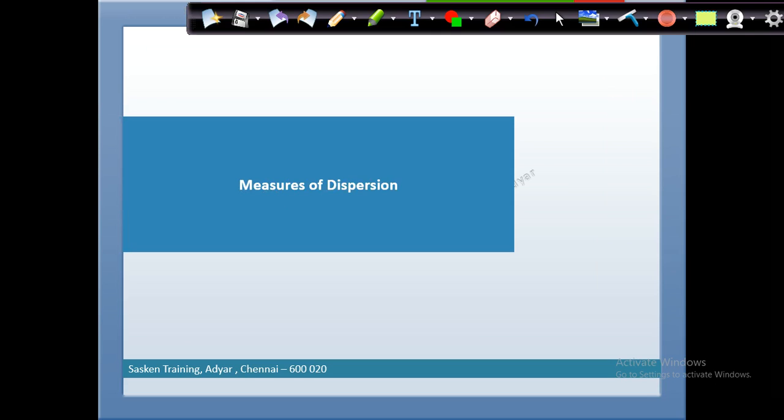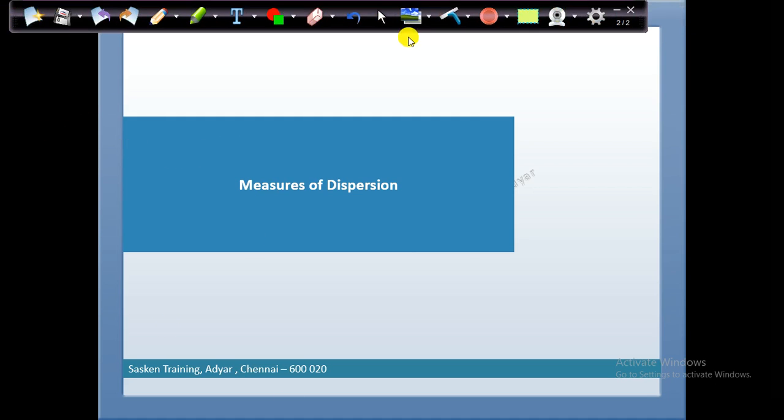In the next weekend we will continue with the measures of dispersion, because I don't want to dump so many things in the initial sessions. Over a period of time, after 3 to 4 weeks, down the line, we will step up the pace. I'll speed it up. Also today, I expected many people to join. They did not join due to some other reasons. Definitely next weekend they'll be joining.